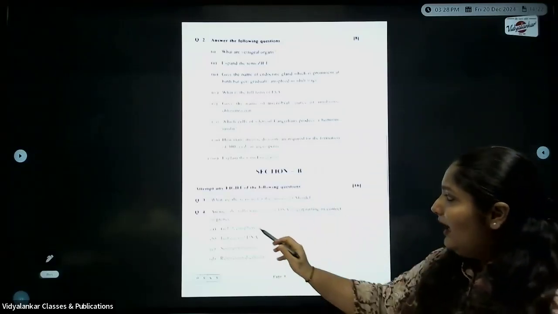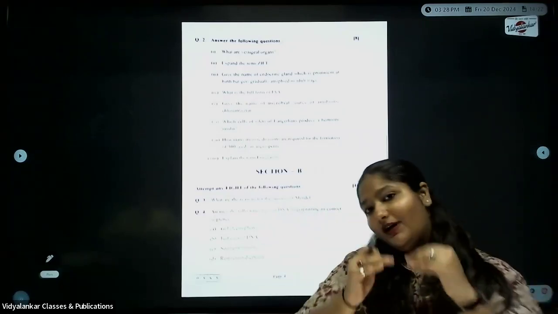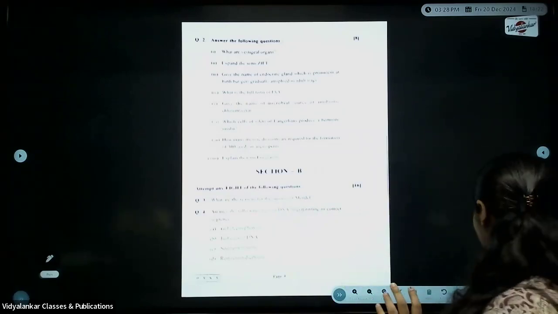Next is section B. As you can see, DNA fingerprinting, they've just jumbled up the steps and you have to arrange those steps. That's it. Next,